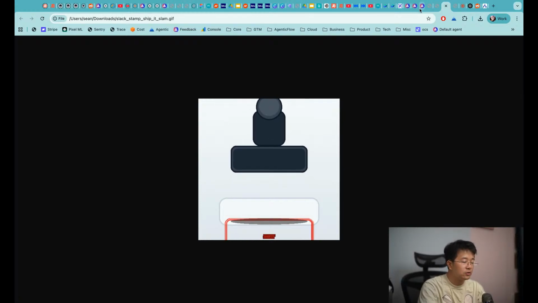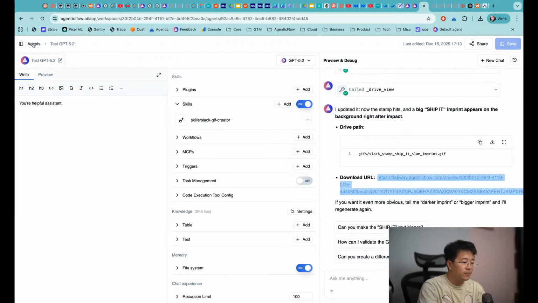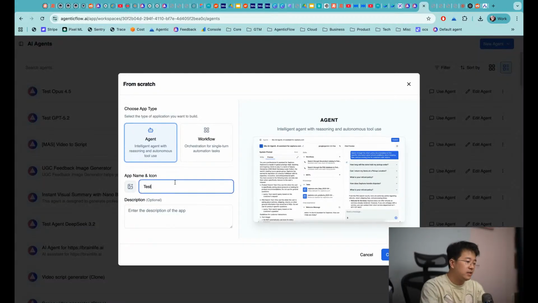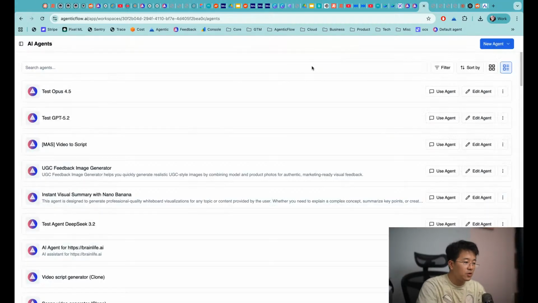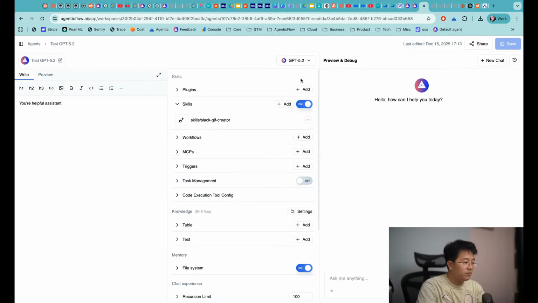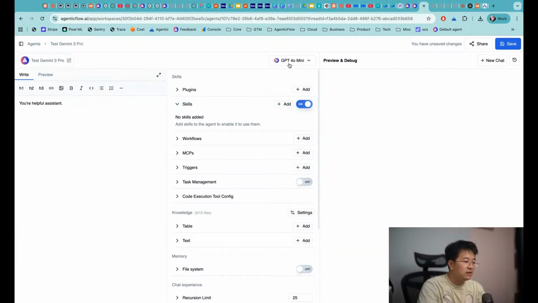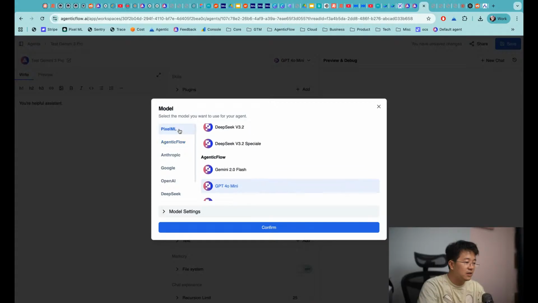For 5.2, maybe we have to test more to see where the benefit of this 5.2 is at the moment. To be honest, I haven't really tested this that much, so I cannot confirm. Maybe I will also do more. I'm going to do one more test with Gemini 3 Pro. Let's do the same prompt with the same format, same everything, and same scale as well. And then let's test if GPT 5 is a good one.